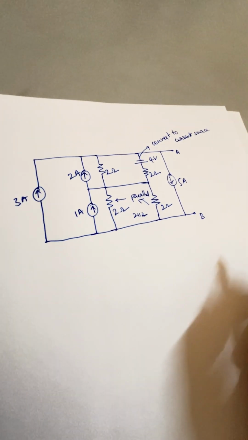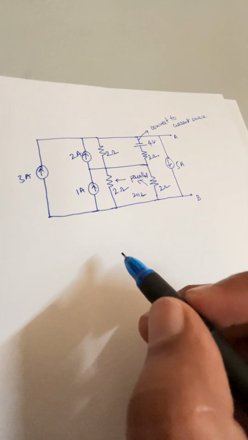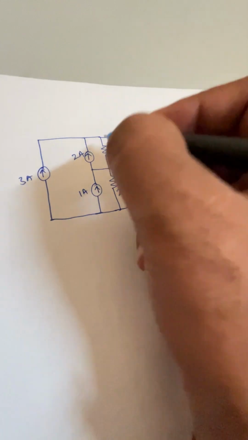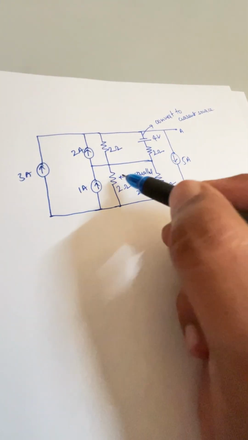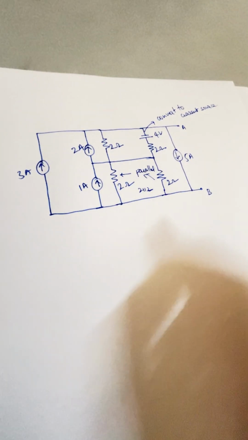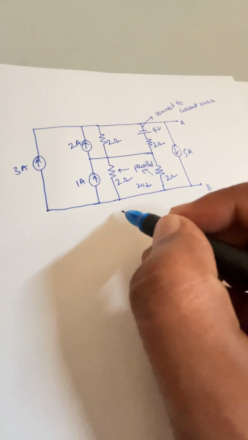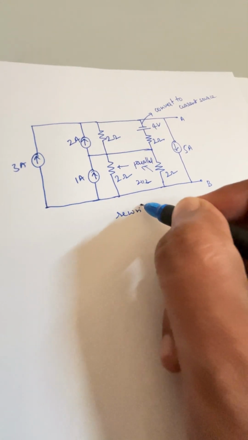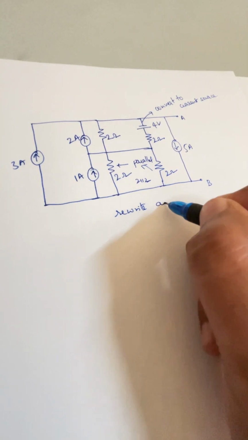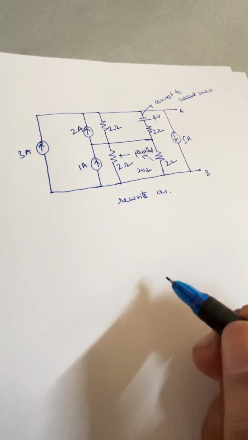One is 1 ampere 2 ohm and 2 ampere 2 ohm. These two are the two current sources we are having now, and 3 ampere is there, 5 amps is there. Rewrite the circuit diagram now.